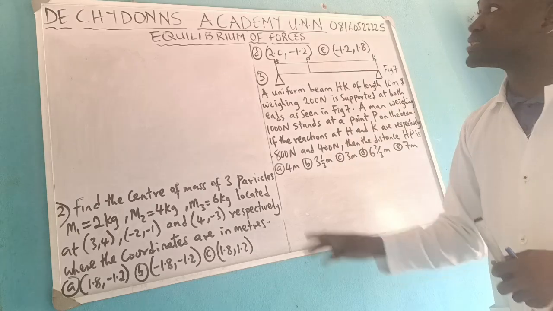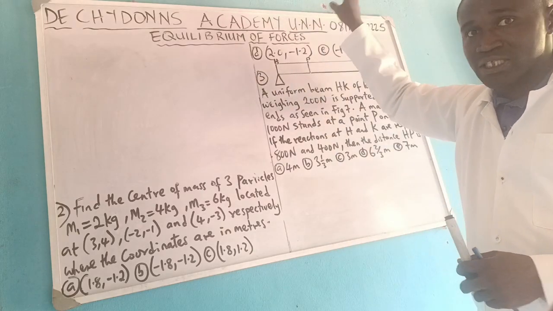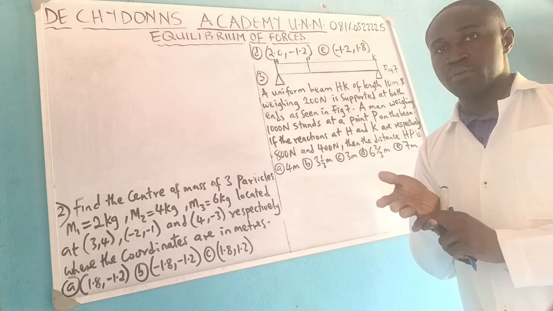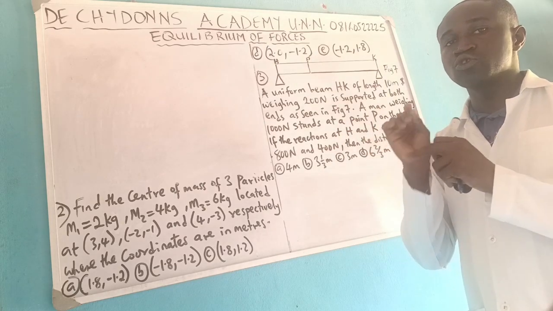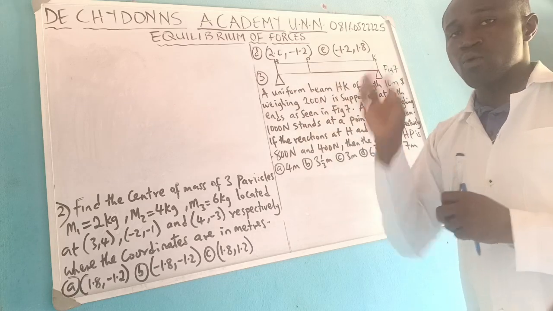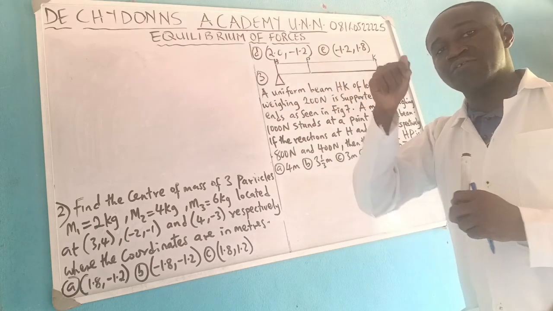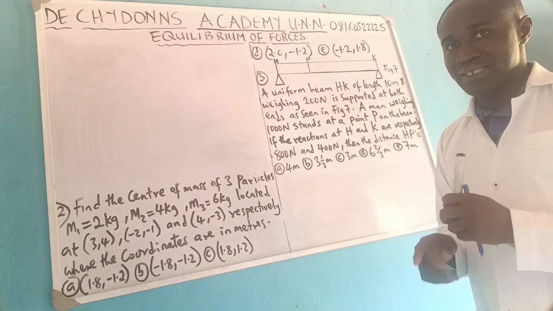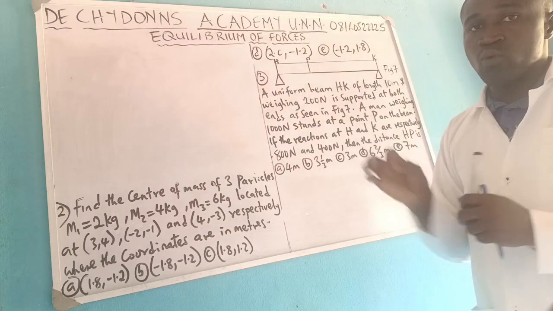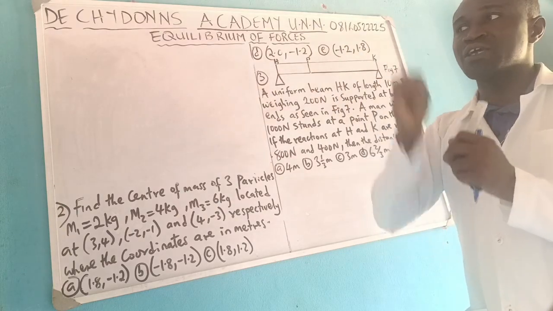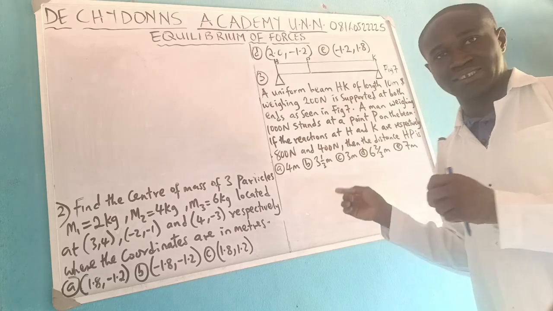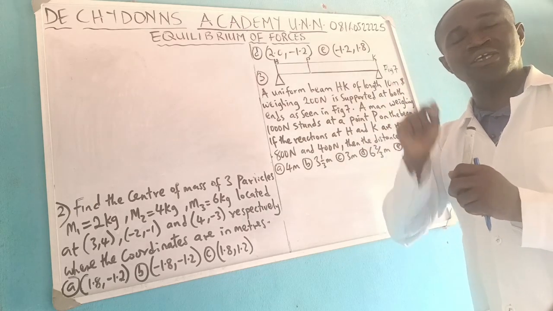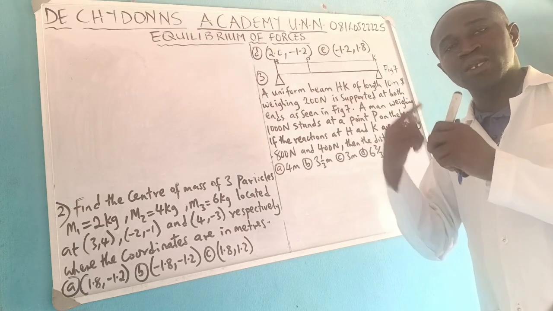Please, before I forget, note that this equilibrium of forces we are discussing is divided into types. We have stable equilibrium, unstable equilibrium and neutral equilibrium. For stable equilibrium, we say that the center of gravity of it is located within the base. But for unstable equilibrium, we say that the center of gravity of it is located outside the base. And also for neutral equilibrium, we say that the center of gravity of it is always located within the base.